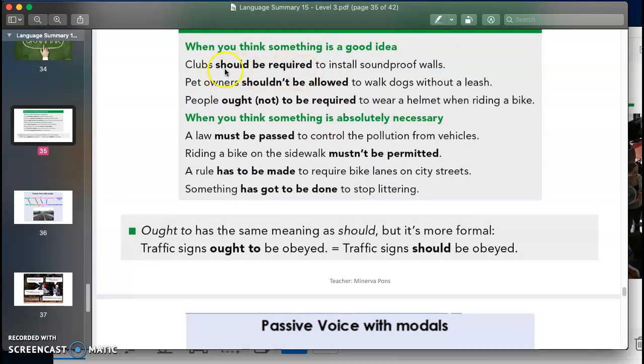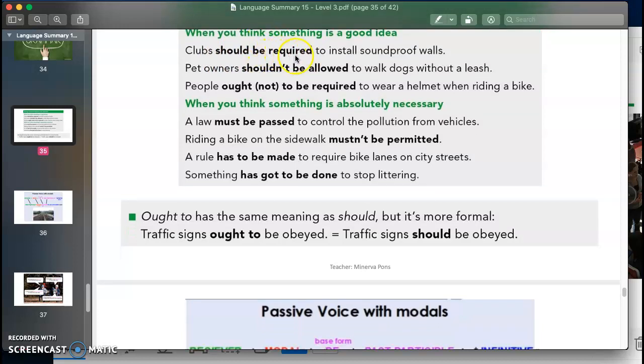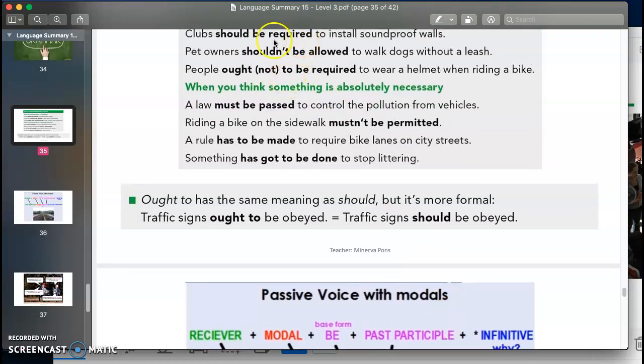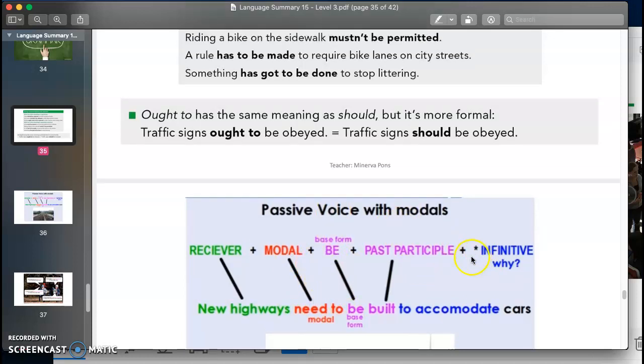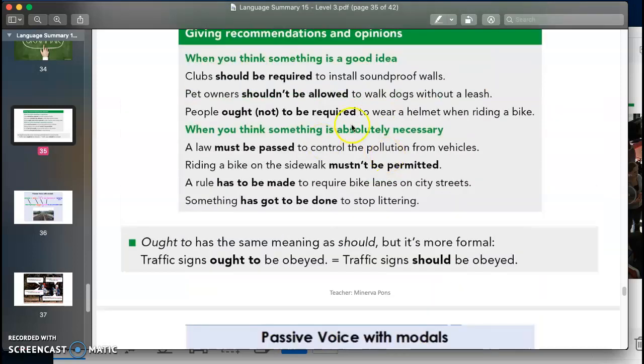Clubs should be required. So we have should, our modal. We have be, the base form of the verb be. We have the past participle: should be required, and then we have our infinitive, to install soundproof walls. So basically this is what we are doing. We are using this structure: receiver, modal, base form of the verb be, past participle, and then an infinitive to express the reason why we need to do this, or they should be done, or this should be passed, and so on,